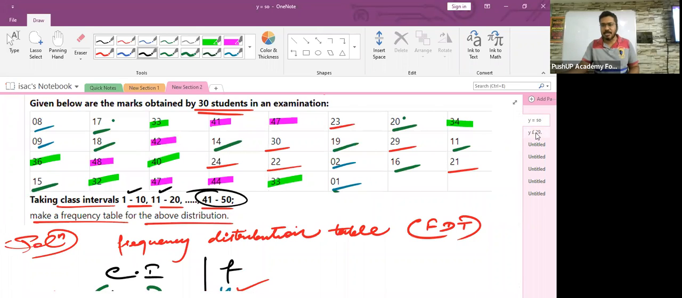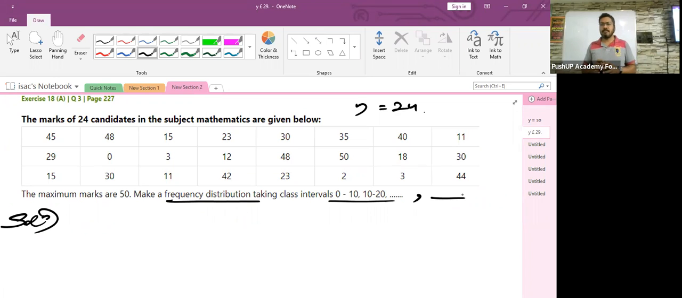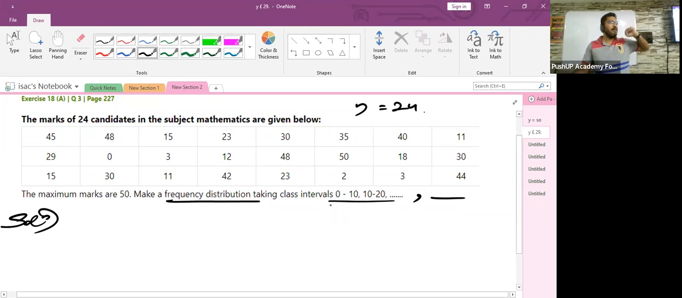But in the second question, have they given you the last class interval with which you have to end the FDT? No. Have they given it in the question? No. They just told you to make an FDT with the class intervals 0 to 10, then 10 to 20, then 20 to 30, and so on. But did they ever mention what should be the last class interval?